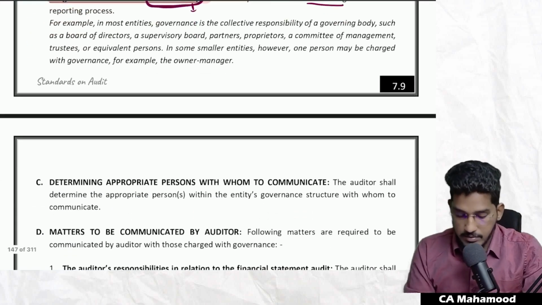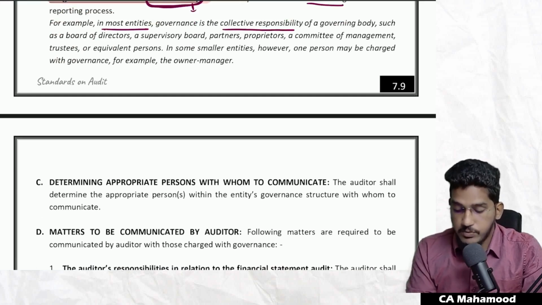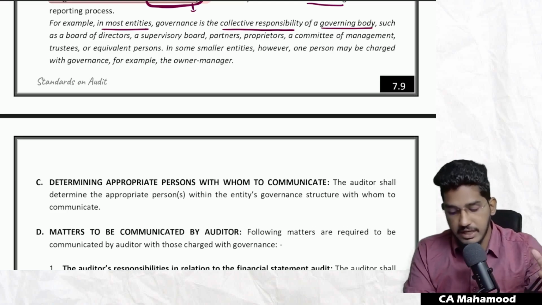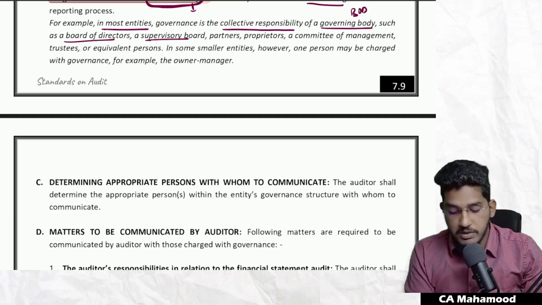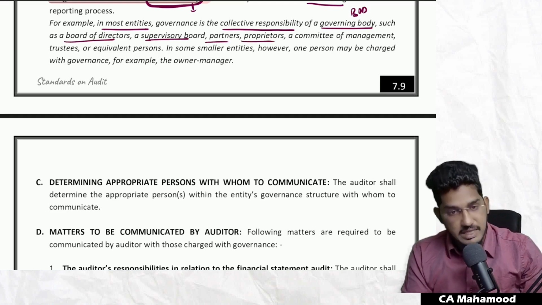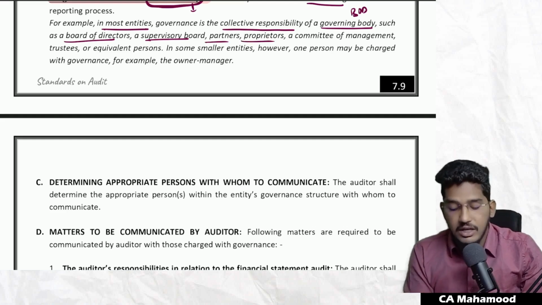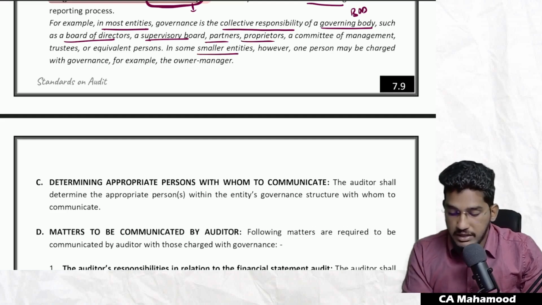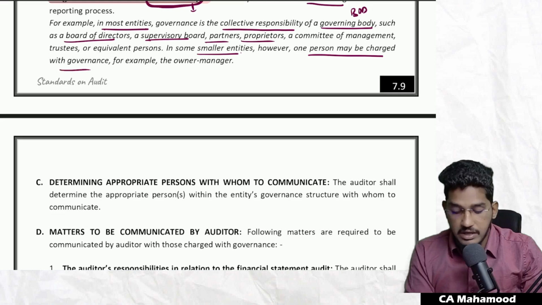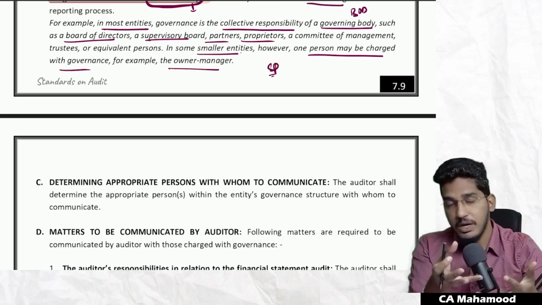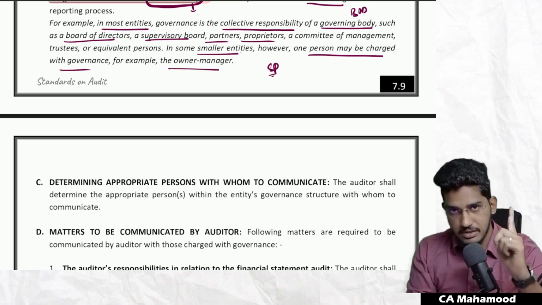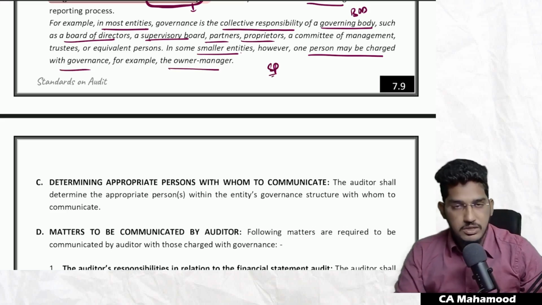So if you see here, they are also giving an example. For example, in most entities, governance is the collective responsibility of a governing body. So in most cases, governance is the responsibility of a collective body such as a board of directors, a supervisory board, partners, proprietors, a committee of management, trustees, or equivalent persons. In some smaller entities, however, one person may be charged with governance. For example, an owner-manager. In case of a sole proprietor, there will not be a group of people who come under those charged with governance. There is only one person. The owner himself will fall under those charged with governance.